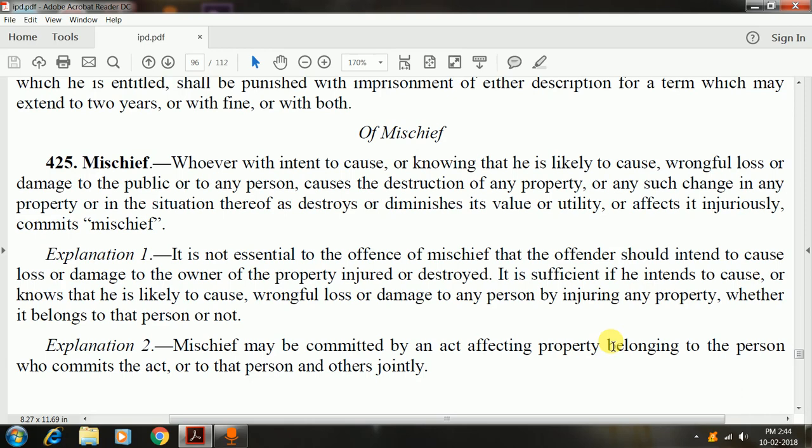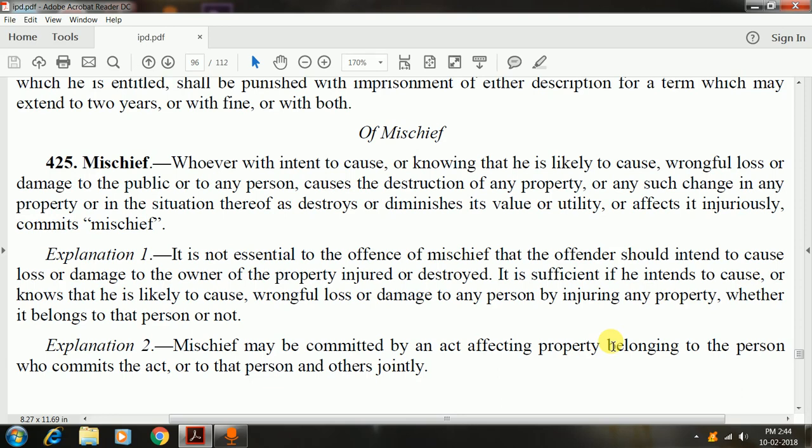Now if a person intentionally causes any damage to that property, then that person will be punished under this provision. Again the concept of mens rea comes into the picture here. For any person to commit an offense, he has to have a guilty mind. If there is no intention to commit an offense, then a person cannot be punished. So if say a person is driving his car on the street, and accidentally he bangs onto another vehicle, then it cannot be said to be an act of mischief, because it is purely an accident. It is not intentional.